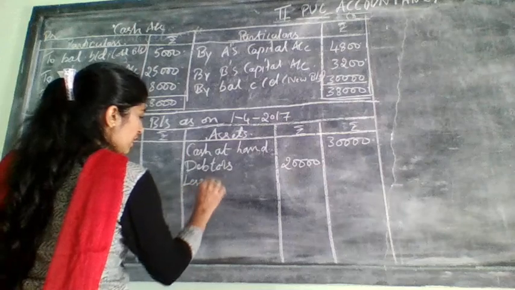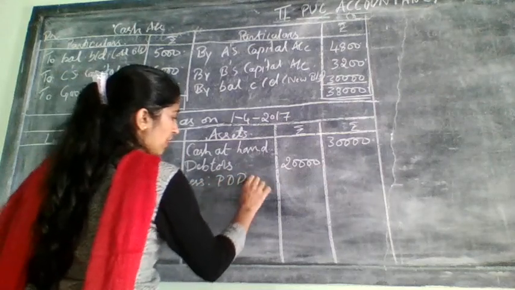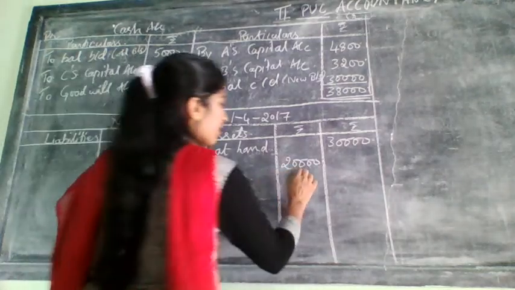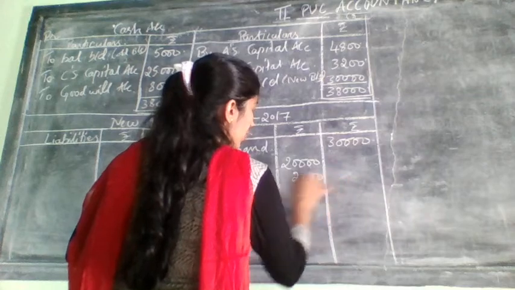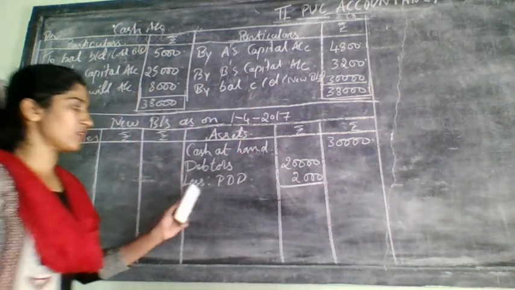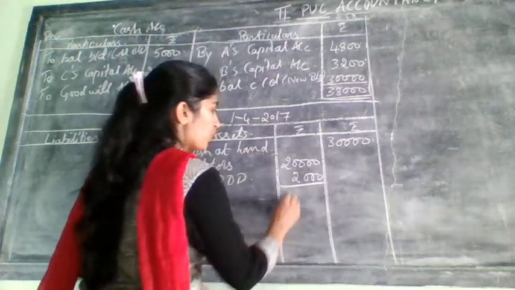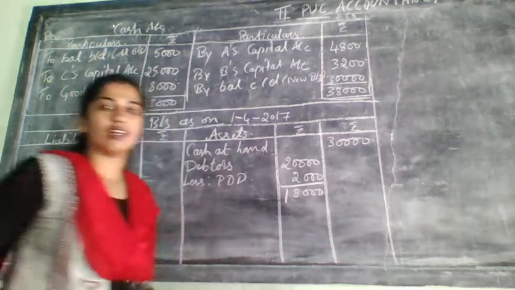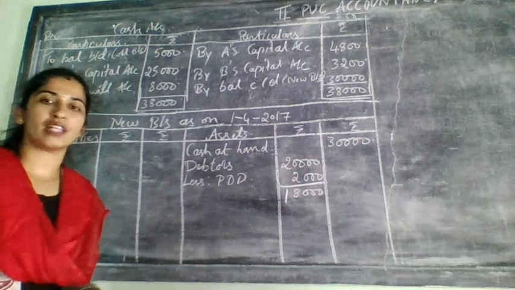Why? Because it is easy for you to take the treatment. So I can skip and tell you in another method, but if I tell you like that, you will feel confusion regarding this. So follow this only. 20,000 less PDD they have given 2,000. It will come to how much? 18,000. But no longer they have given in the adjustment, correct?